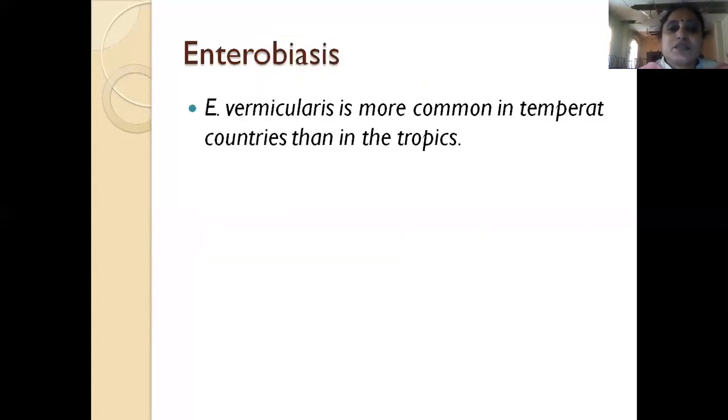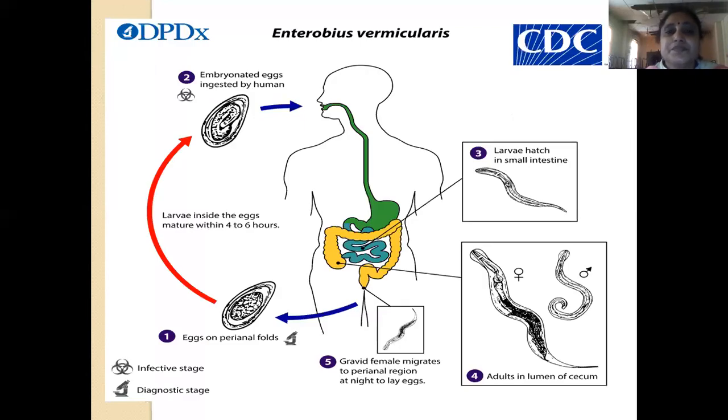The last one is Enterobius vermicularis. It is the pinworm. It is more common in temperate countries than in the tropics. So these eggs are in the perianal folds. Usually, they are ingested by the host.